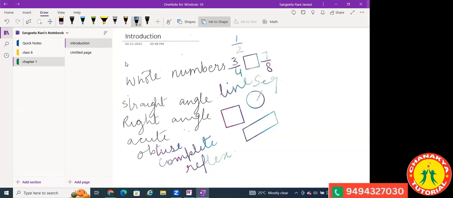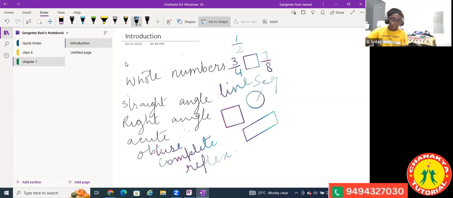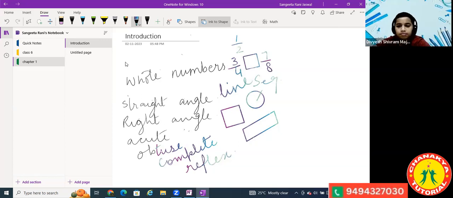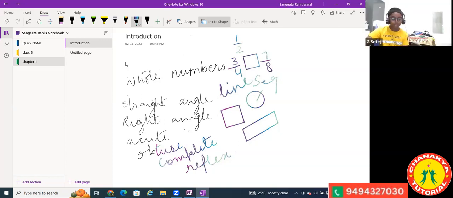How did you do that? Cross multiplication. 4 into 7 is 28 and 8 into 3 is 24. The numerator of that fraction gave the bigger product, so it's 7 by 8.